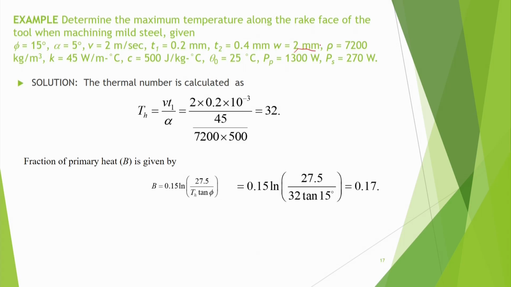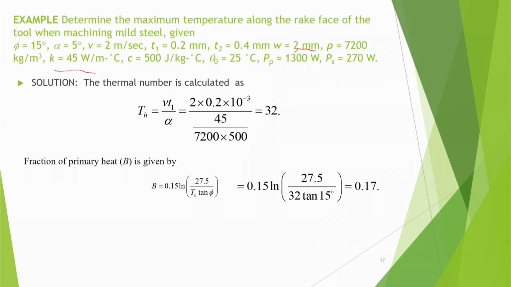Rho is 7200 kg per meter cube, some type of steel or cast iron, and K is 45 watt per meter degree centigrade, and C is 500 joule per kg degree centigrade, the specific heat. These are somewhat realistic values that fit mild steel.